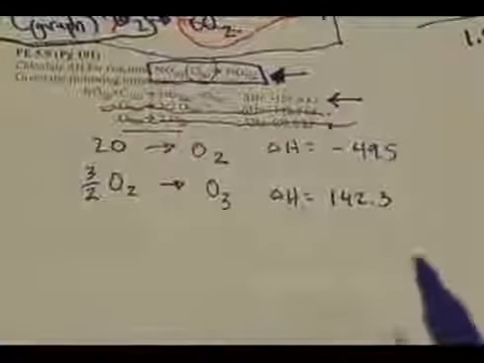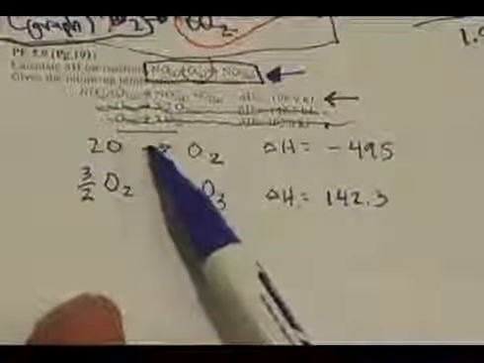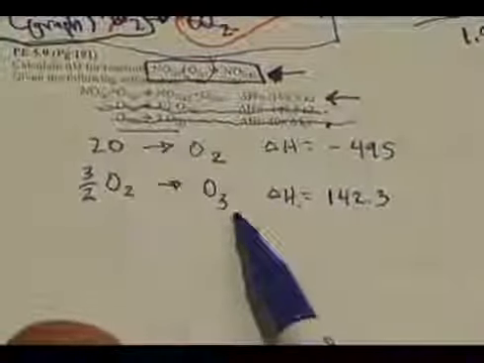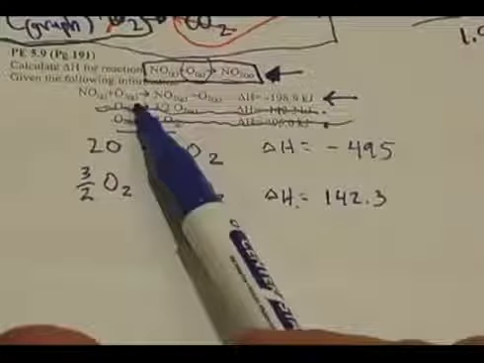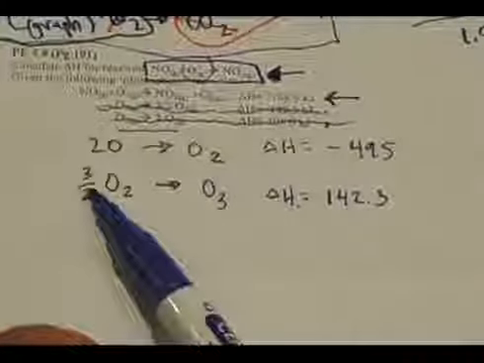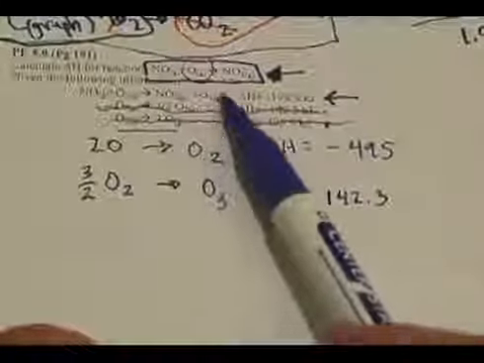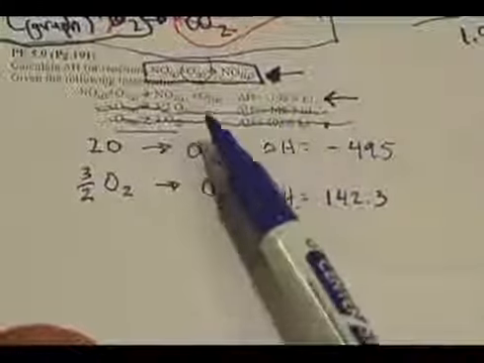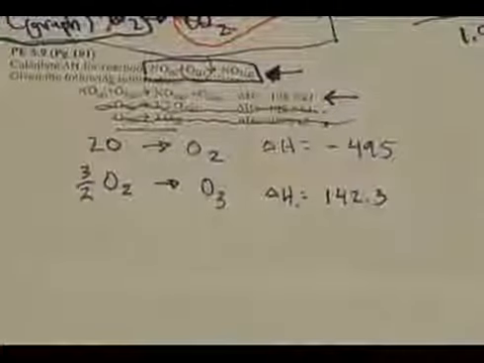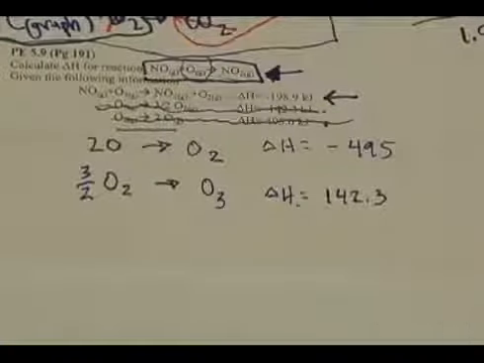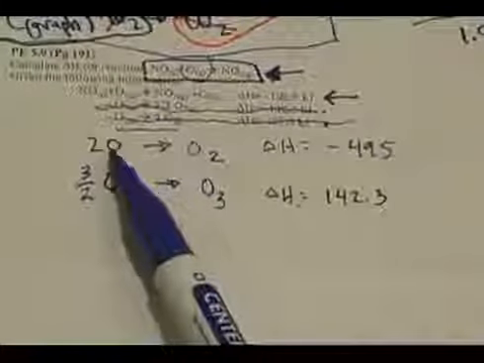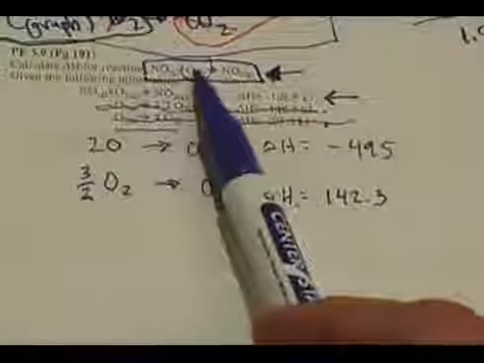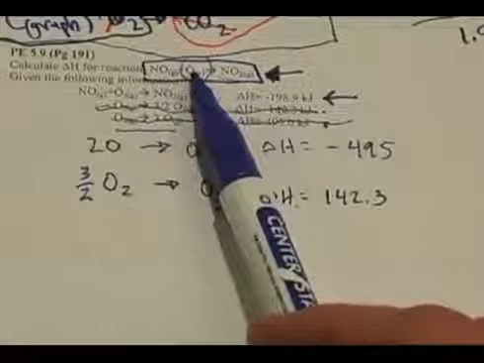Now if I look at my 3 reactions, the one up here at the top, this one, and this one, and think about adding them together, what would happen? The O3 would cancel with the O3. I've got 3 halves O2 right here, and it looks like I've got 2 O2s right here. Something kind of strange right there. It looks like it's not quite working. And I have 2 O's right here, but I really only need 1 O right here.